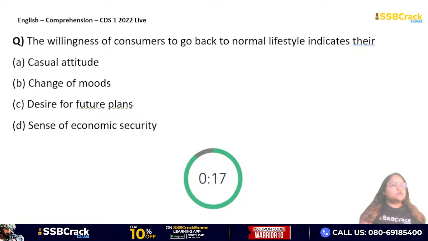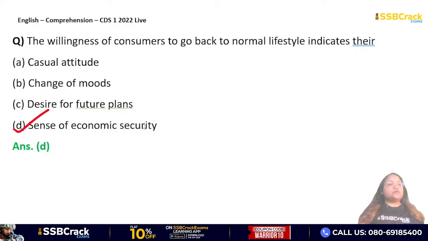The willingness of consumers to go back to normal lifestyle indicates their... consumers अपने पुराने normal lifestyle में वापस जाना चाहते हैं, तो क्या indicate करती है? ये उनका casual attitude है, change of moods है, desire for future plans है, या sense of economic security है. Okay, so the willingness of consumers to go back to normal lifestyle indicates their sense of economic security.